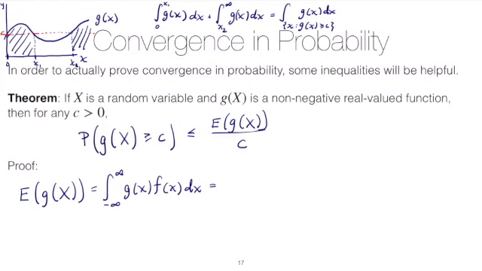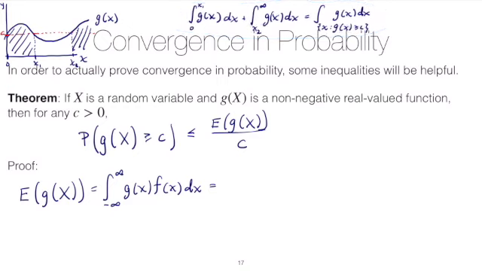And now if we wanted to add in the region between x1 and x2, we could always do that. So let me move this over. We could add on to this string here the integral, well, just from x1 to x2 of g of x. But then, in order for this equality to hold, we would then add on the integral over the set of all x such that g of x is less than c.